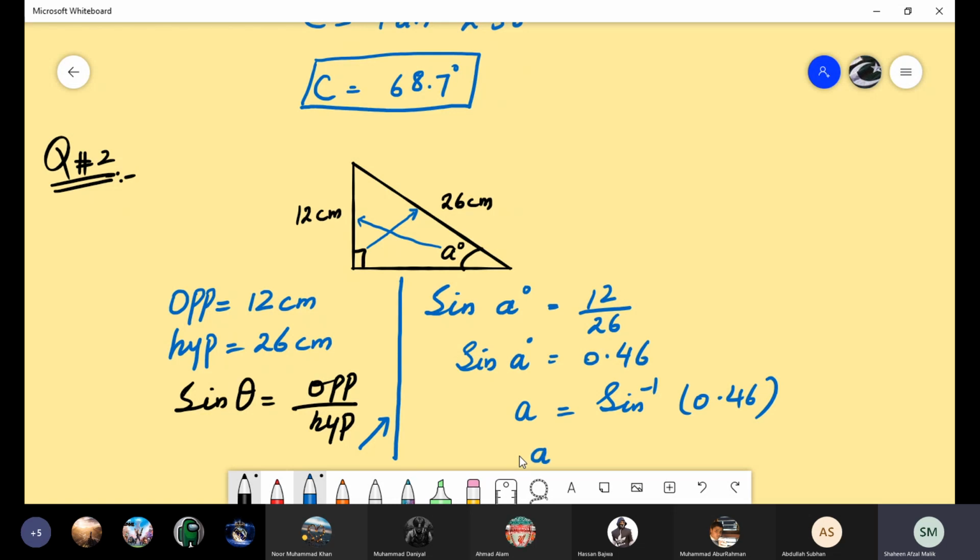What's the answer? 27.4. 27.4 degree is your answer. If you want to write directly, at this step you can write that A is equal to sine inverse 12 over 26. That will also be okay.